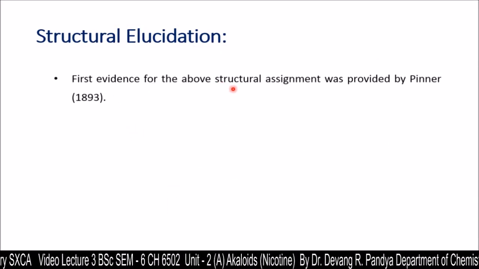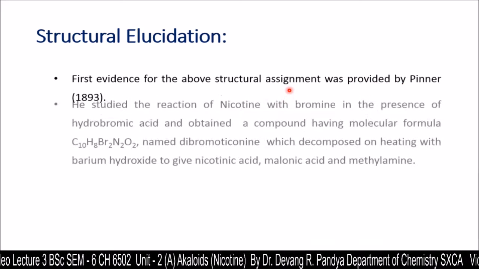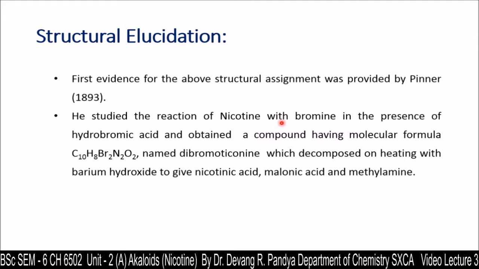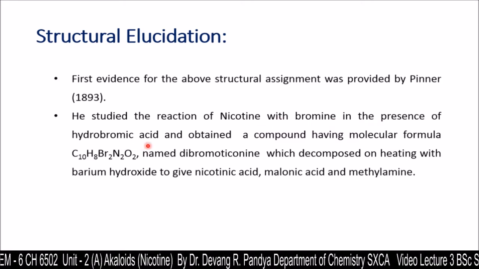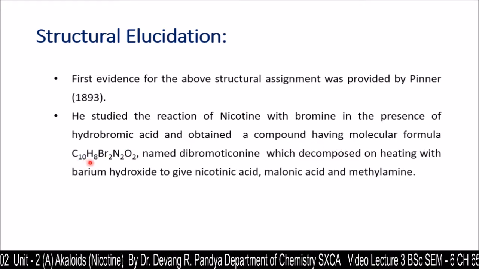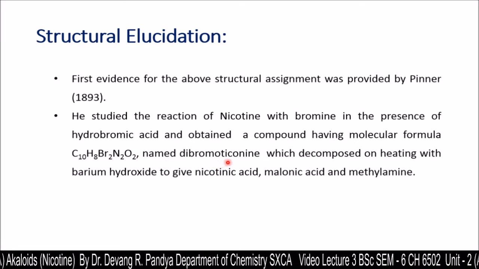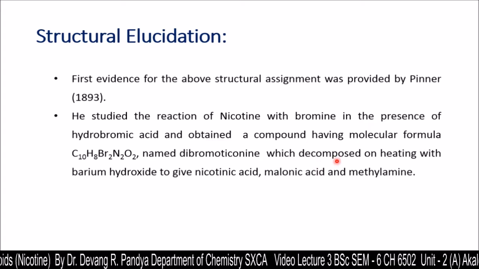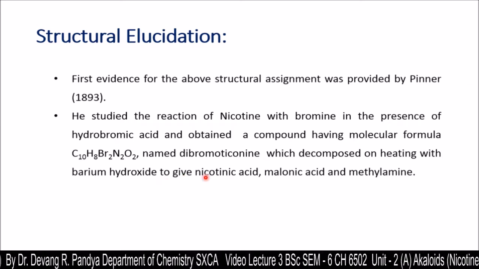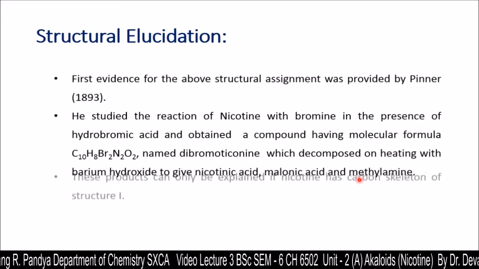First evidence for the above structural assessment was provided by Pinner in 1893. He studied the reaction of nicotine with bromine in presence of hydrobromic acid and obtained a compound having molecular formula C10H8Br2N2O2, named dibromocotinine, which decomposed on heating with barium hydroxide to give nicotinic acid, malonic acid and methylamine.